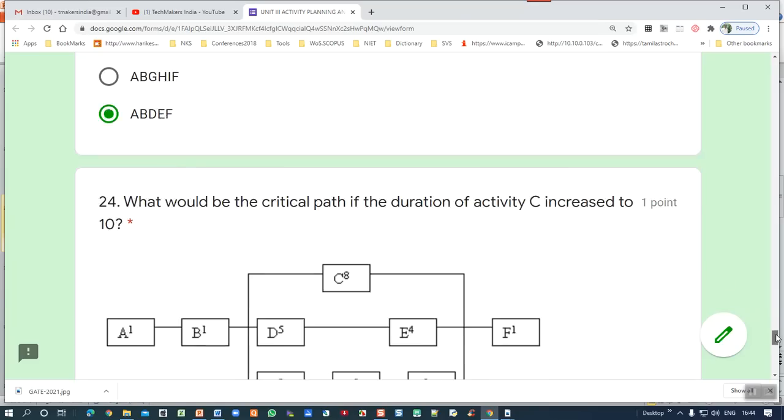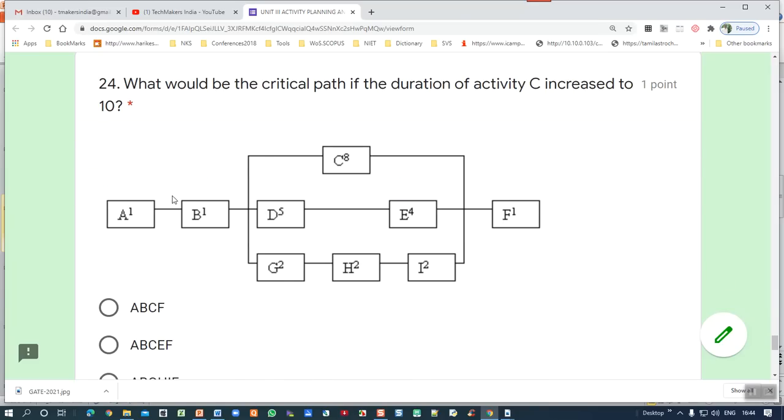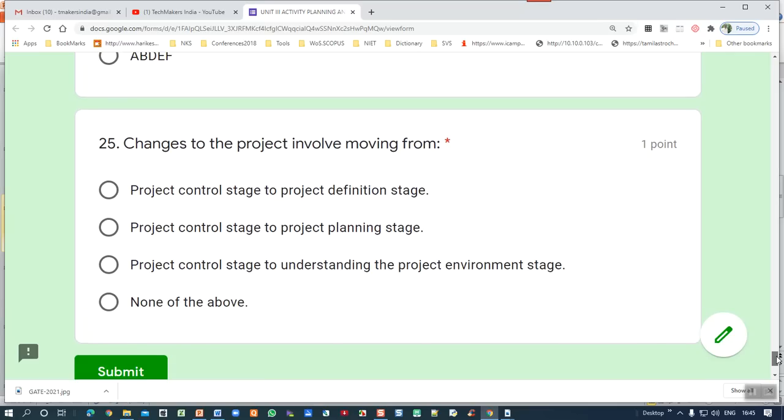Understand? Now, next question. What would be the critical path if the duration of activity C increased to 10? That means 8 is increased to 10. Then 2 plus 10 is 12, plus 1 is 13. Compared with the other costs, this cost is going high. Now this becomes the critical path: A, B, C, F. Please understand, definitely this type of question may come.